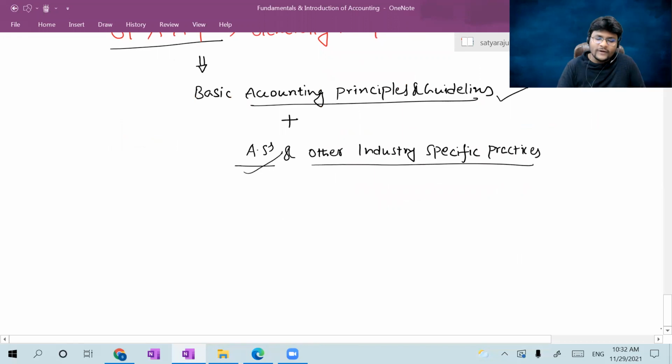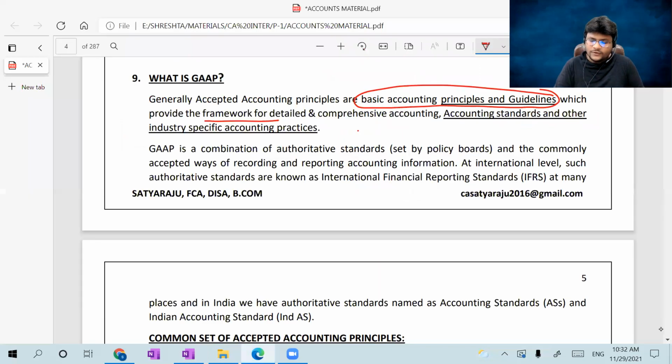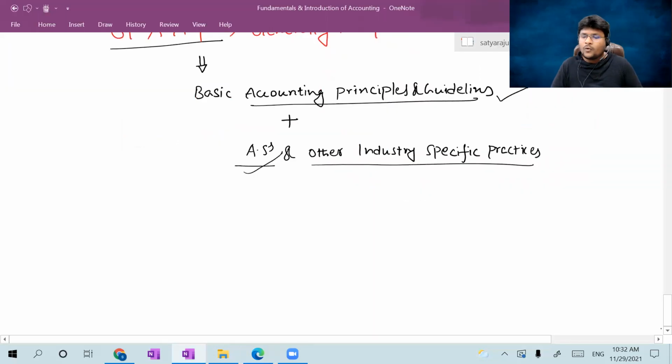Sir, what is the meaning of accounting principle? Here I have not used anywhere what exactly the meaning of accounting principle is, but now I am discussing accounting principle in the lecture. Please concentrate, all of you.